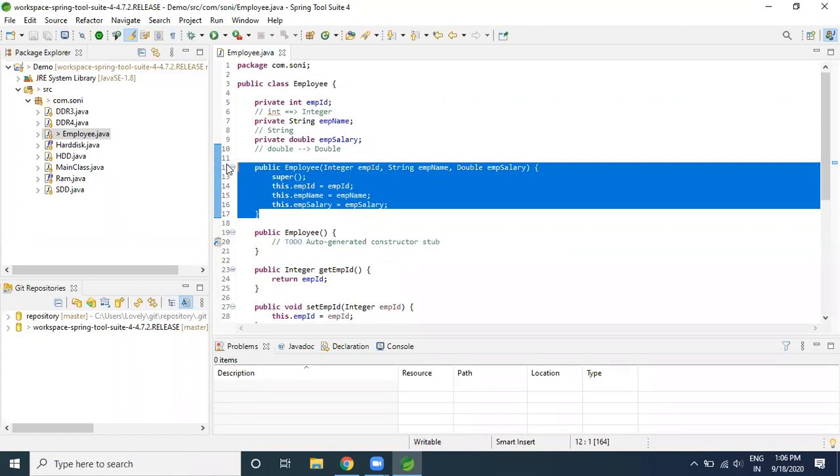No, Lucky. The default constructor is not automatic with a parameter constructor.